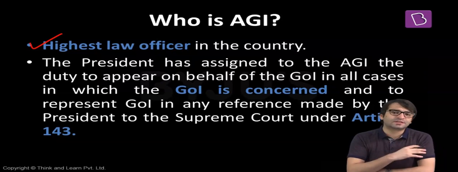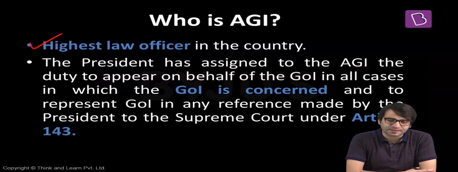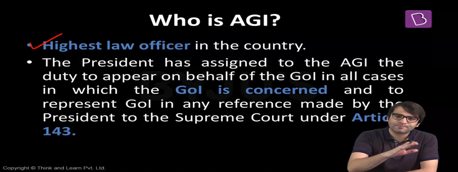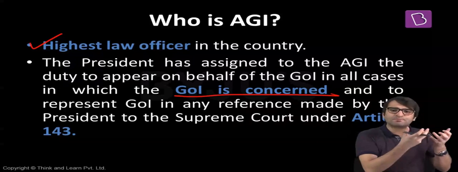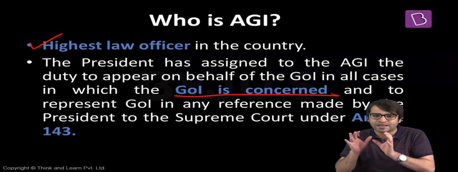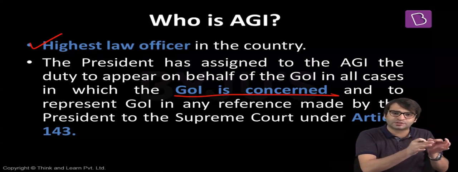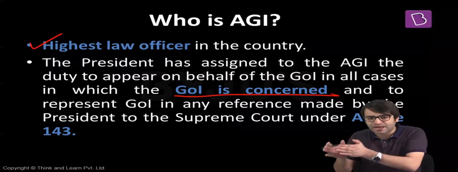But what is the role of this institution? The Attorney General of India is assigned a duty by the President that you have to represent the Government of India in all cases where the Government of India is concerned. That means in the Supreme Court, in various high courts, if the Government of India is a party to a dispute, if the Government of India is concerned with that case, the job of the Attorney General of India is to represent the Government of India when it is concerned in any matter.